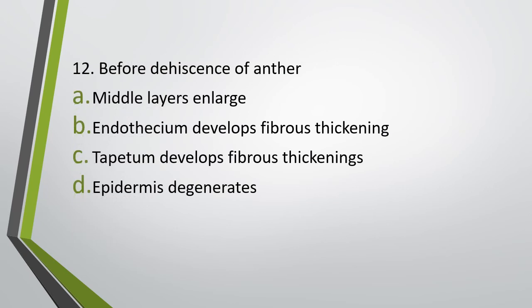Question number 12. Before dehiscence of anther, middle layer enlarges, endothecium develops fibrous thickening, tapetum develops fibrous thickening, epidermis degenerates. What happens before the dehiscence of anther? Correct answer is option B, endothecium develops fibrous thickening.